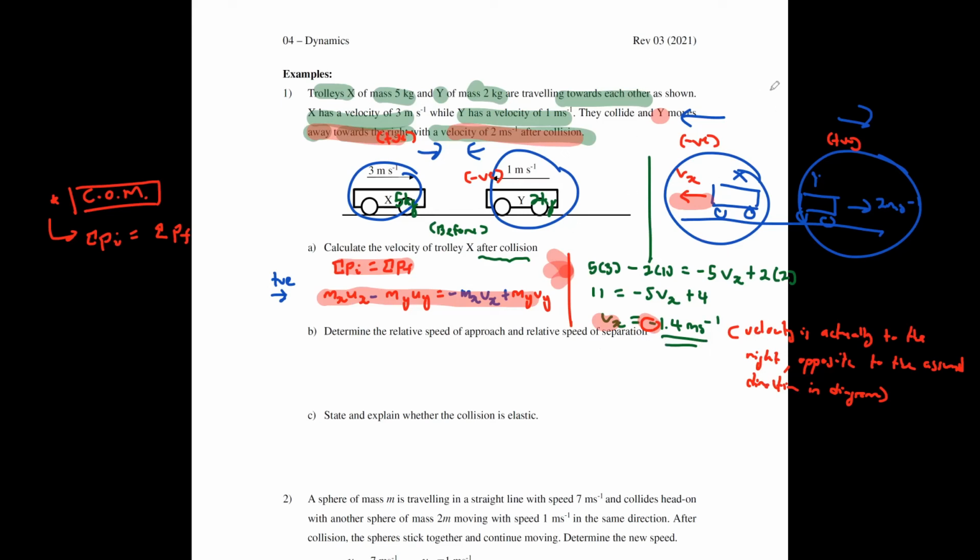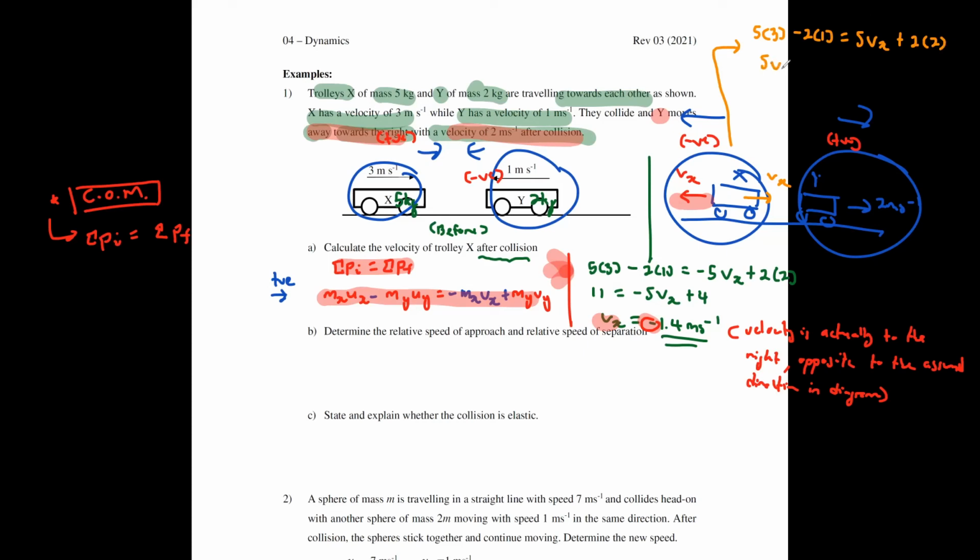Okay, now if let's just say you didn't assume your direction to be towards the left, maybe you had assumed it to be Vx in this direction. Okay, you can see the working will actually still give you back the same answer, but without the negative sign now. This one I can just reproduce the workings for you. This one is 5 times 3 minus 2 times 1 equals to 5Vx plus 2 times 2.